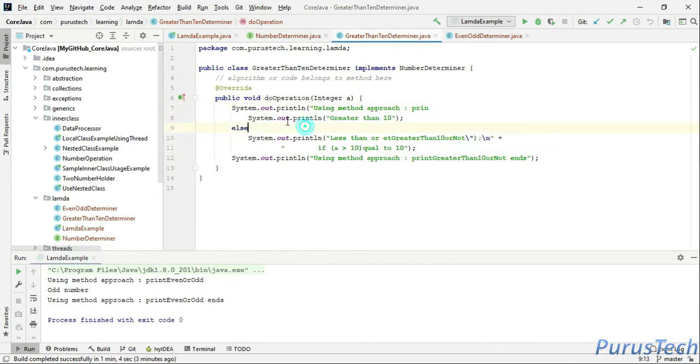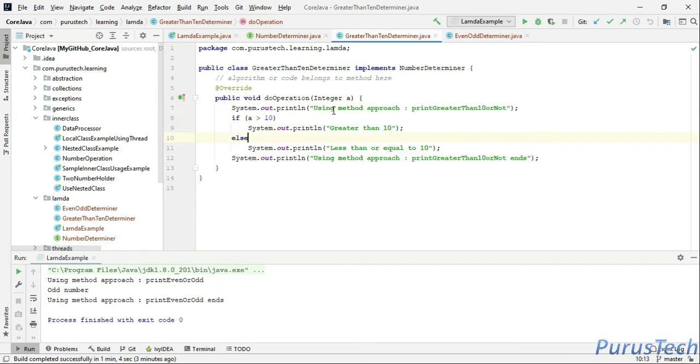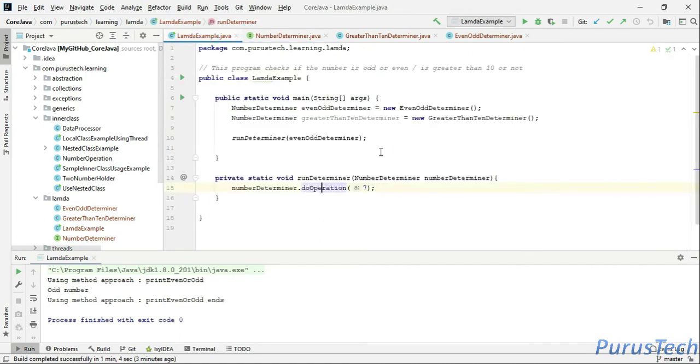So basically when we pass the greater than 10 reference variable here in this particular example, then we'll get the output. So let's just change this to greater than 10 determiner and run this. This should give us whether the number passed is greater than 10 or not.